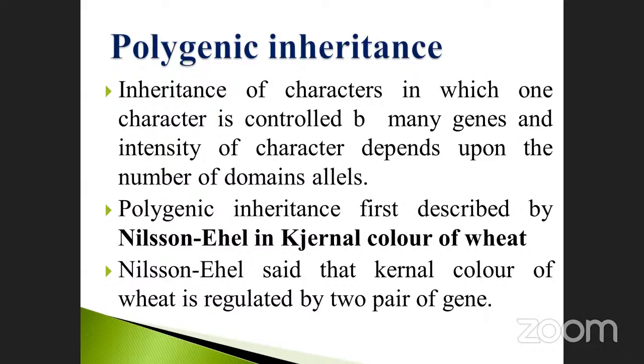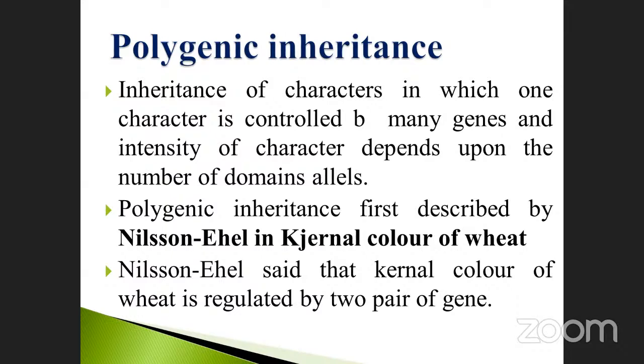Okay. This was first introduced by a scientist. Take notes, my dear students. Polygenic inheritance was first described by Nelson Ehle in the journal Color of Wheat Kernel.